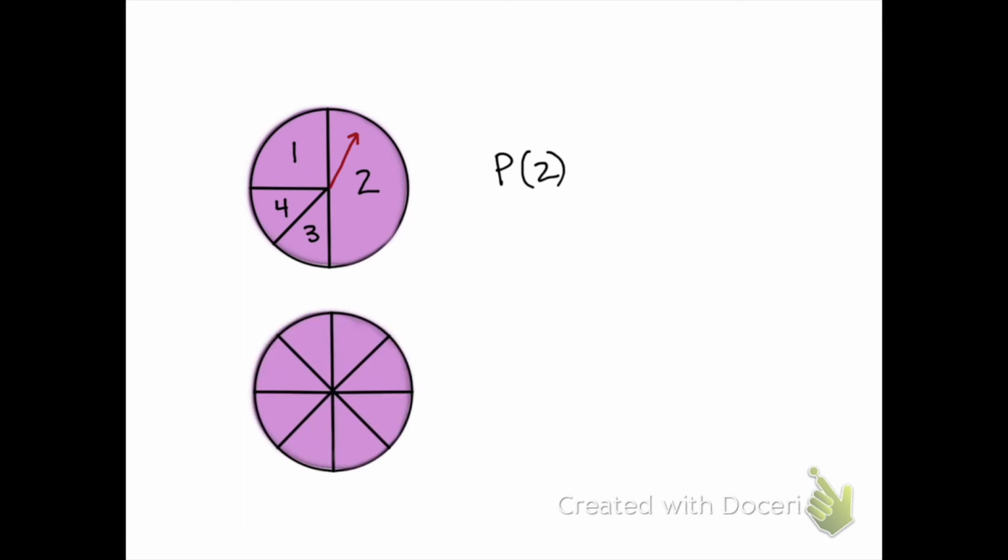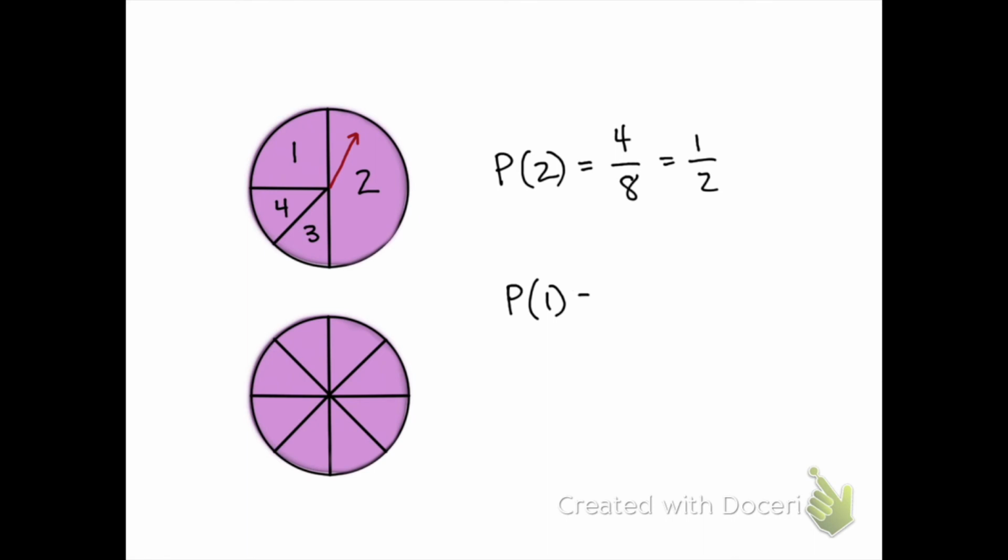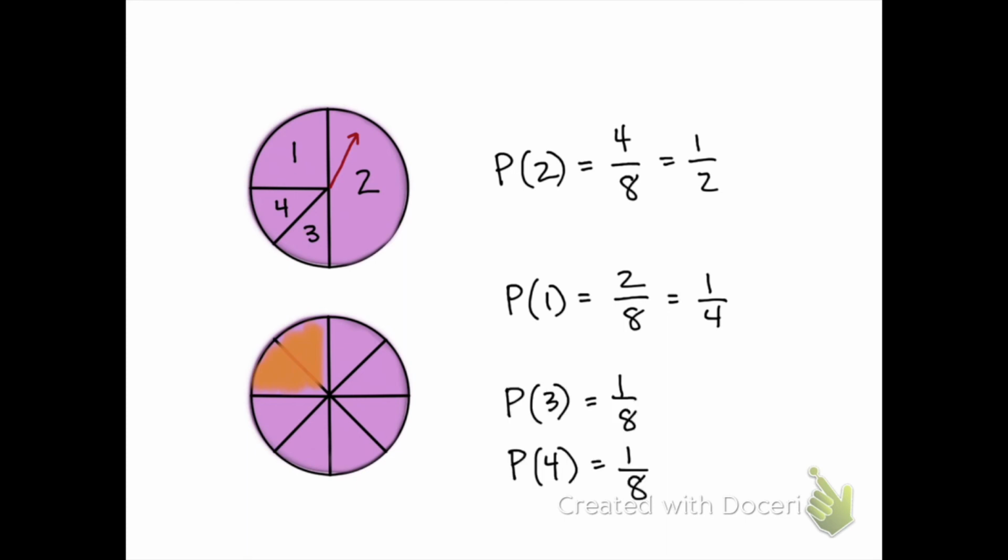If we think about dividing the spinner into equal slices, then we will find that we would have 8 slices of equal size on our spinner. The number 2 takes up 4 of those 8 equal slices. So the probability of landing on the number 2 would be 4 divided by 8, or we could call that 1/2. The probability of landing on the number 1 would be equal to 2 divided by 8, or 1/4, because the number 1 takes up 2 equal sections of the 8 equal slices. The probability of spinning and landing on the number 3 or the number 4 would each be 1/4.